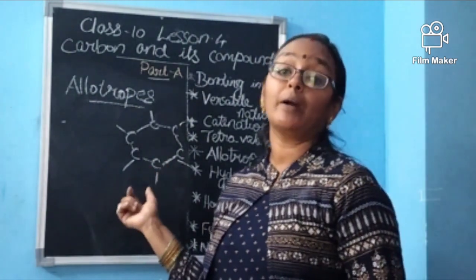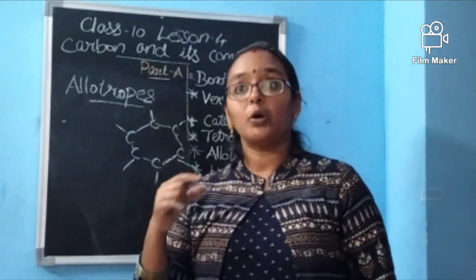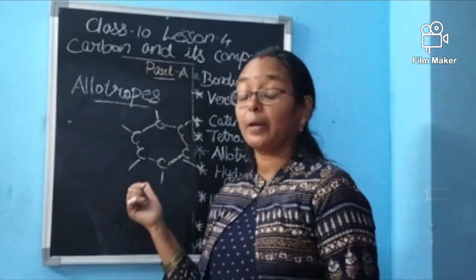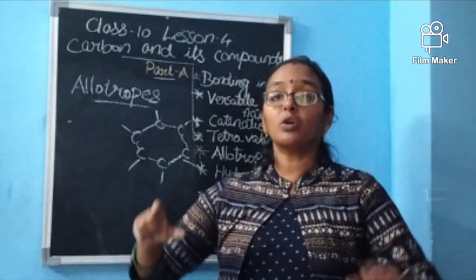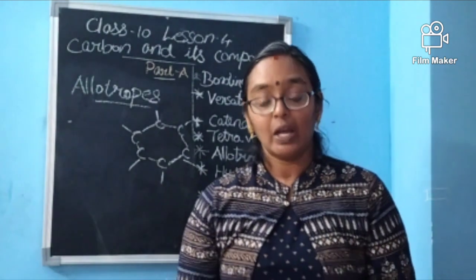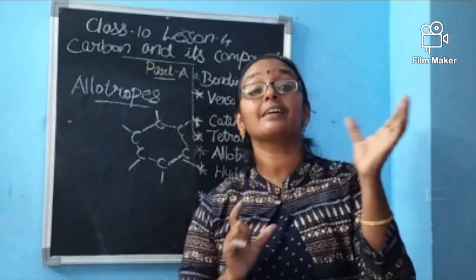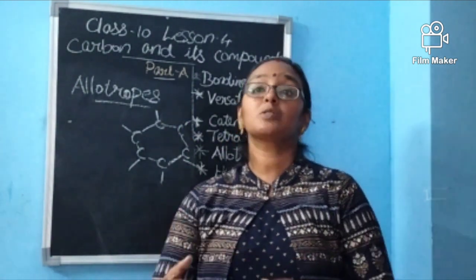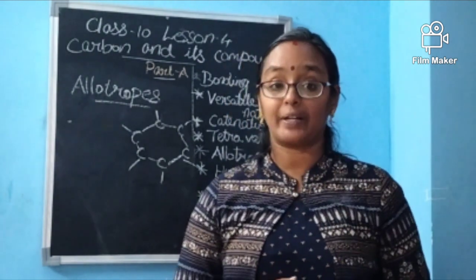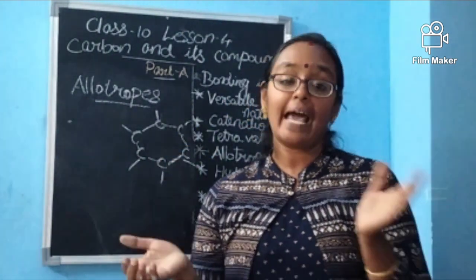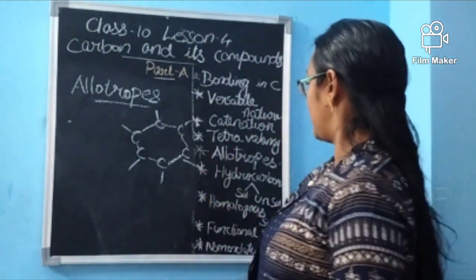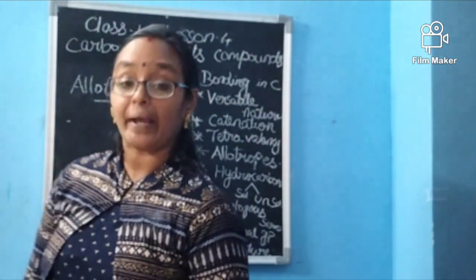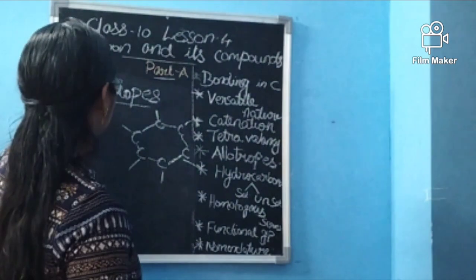So these are called allotropes. While you are learning allotropes, not only diamond and graphite, you have to learn about fullerene also. Fullerene is just like our football, having pentagonal and hexagonal shapes. It has some special physical properties, but the same chemical properties as we have seen in diamond as well as graphite. These are about allotropes. Now we are moving to hydrocarbons.